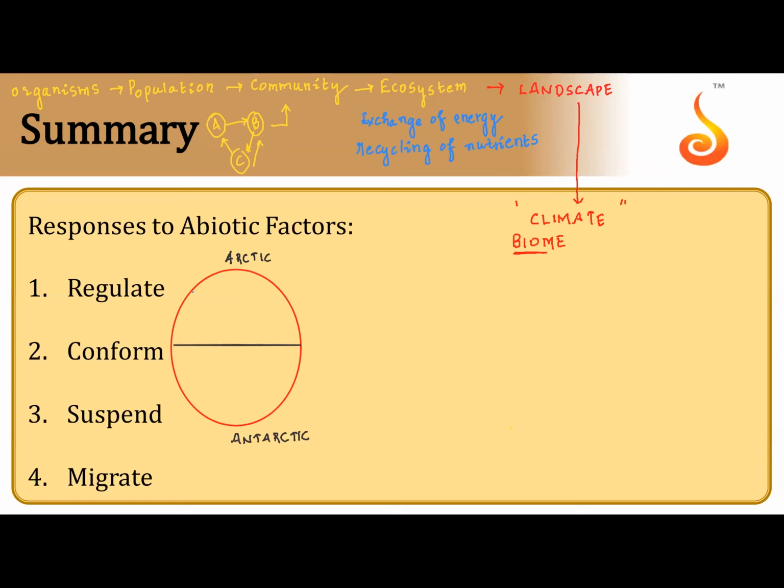Whatever I am drawing in blue here, the zone of blue, this is just below the pole. What do we call this? Tundra. So here also it is tundra, just below the pole.